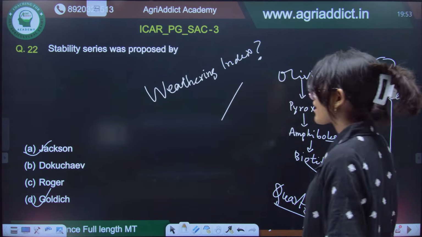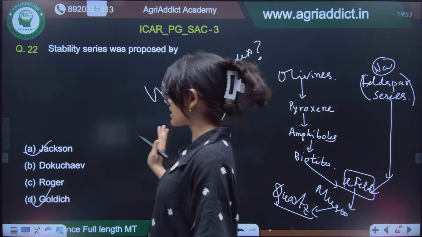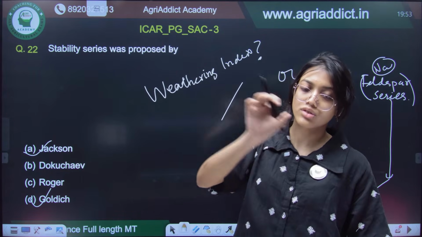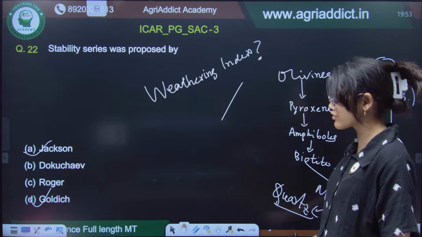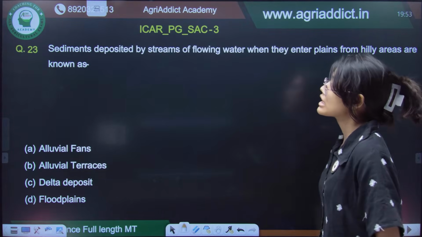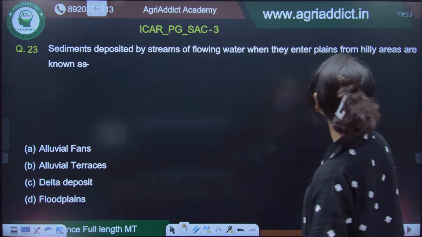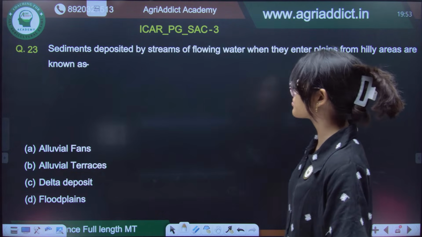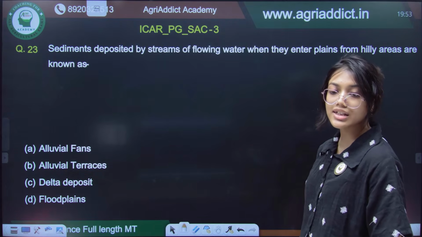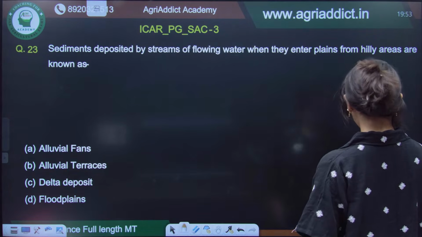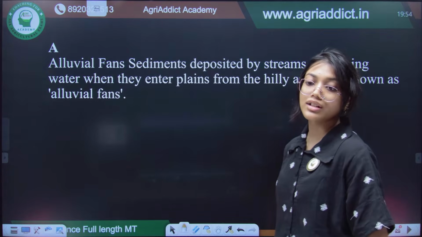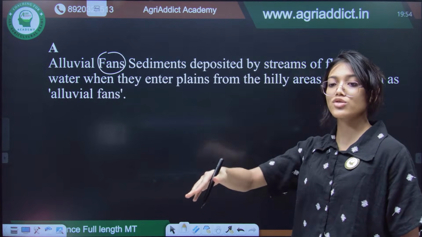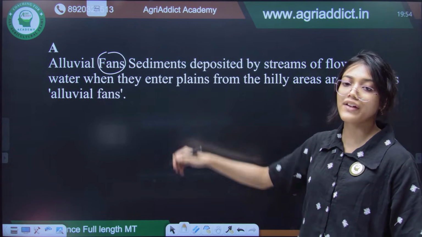Okay, fine. So, this is the entire stability series, and for Jackson's weathering index, every mineral is associated with a particular number, so that also you have to remember. Now, sediments deposited by streams of flowing water when they enter plains from the hilly areas are called. Whenever they enter plains from hilly areas, they tend to spread their sediments, leading to the development of alluvial fans, in a fan shaped motion.